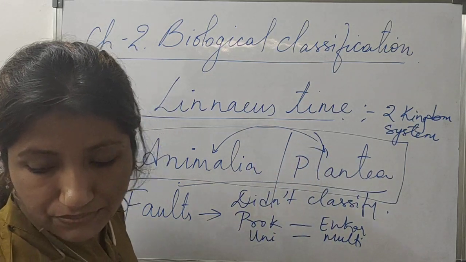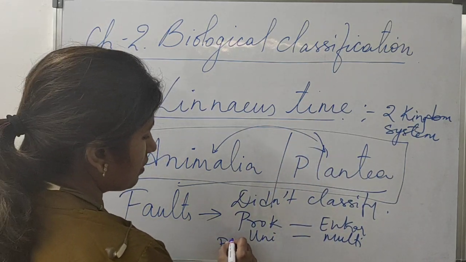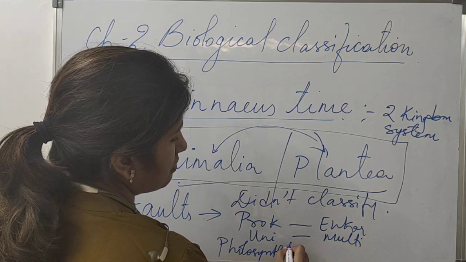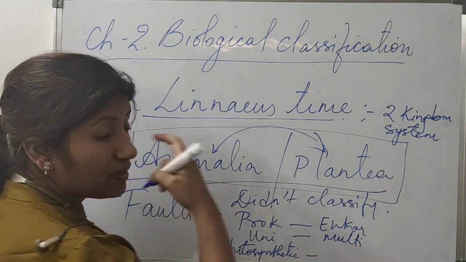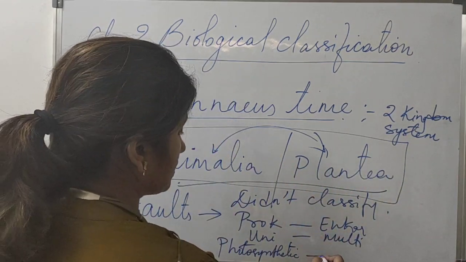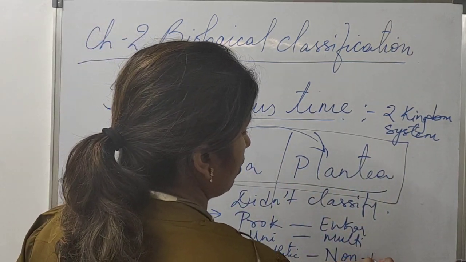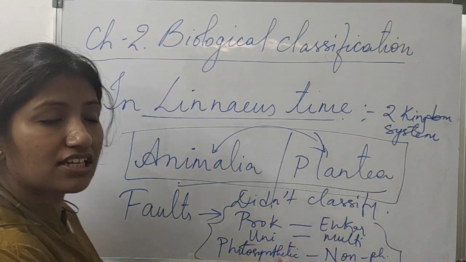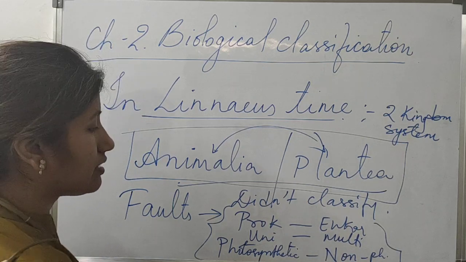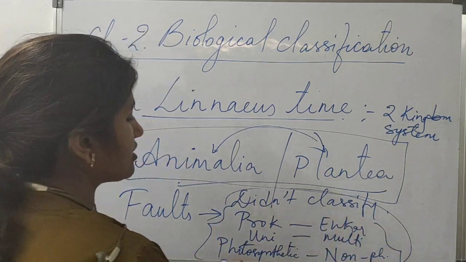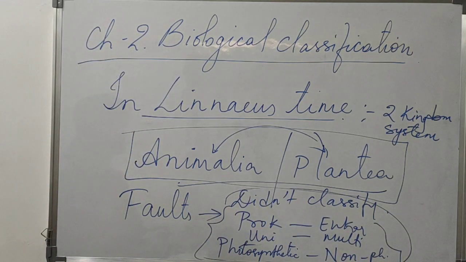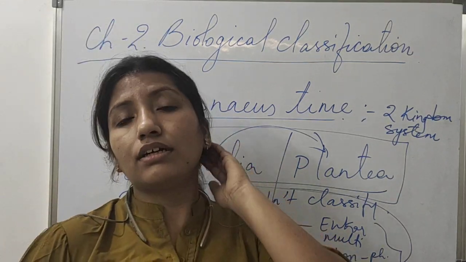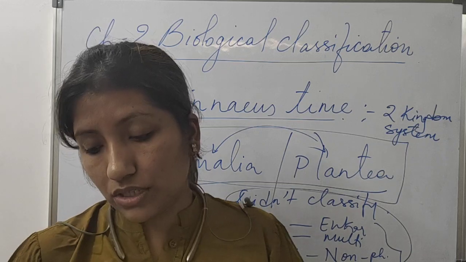It did not classify photosynthetic organisms, meaning those organisms which make their own food by photosynthesis, and non-photosynthetic organisms. So these were not clearly distinguished. All these points were not clearly distinguished in this 2 kingdom system, so that's why it had faults.